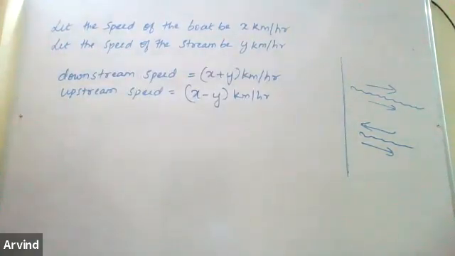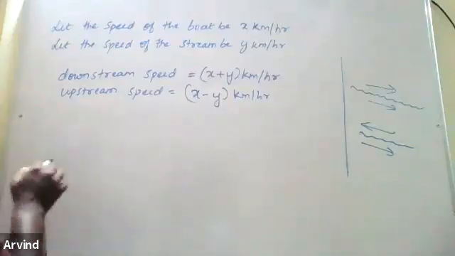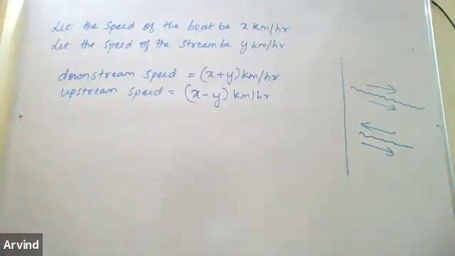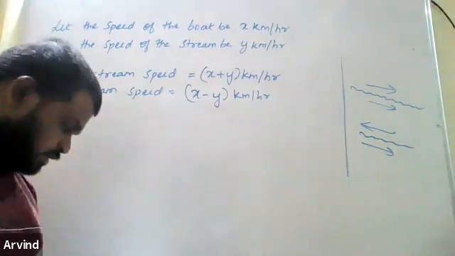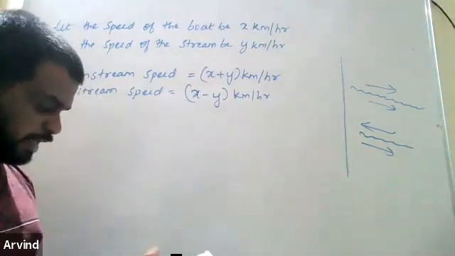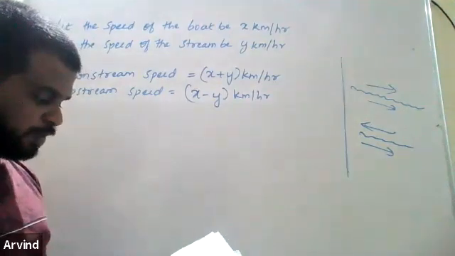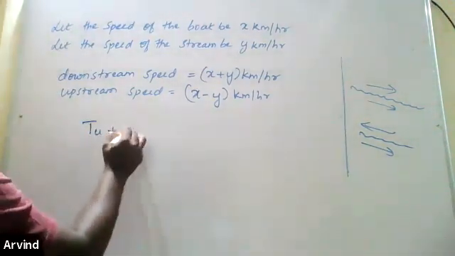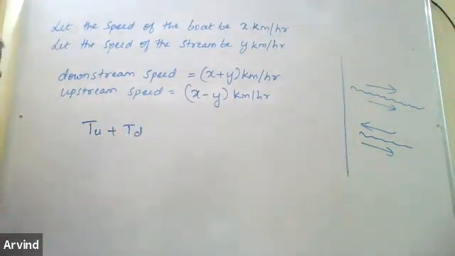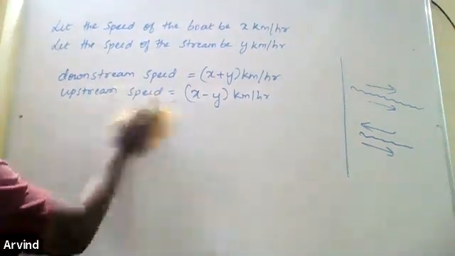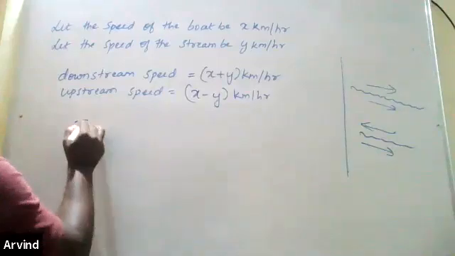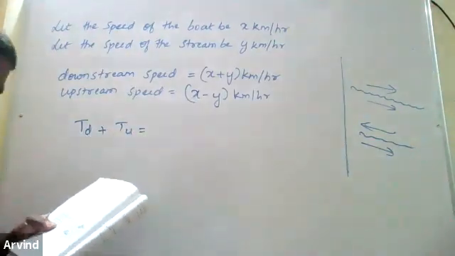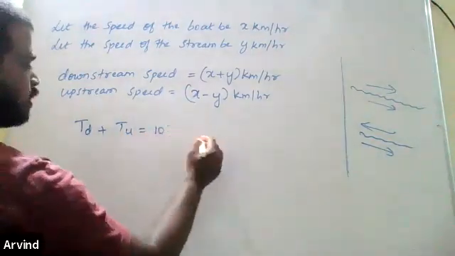Next. Now listen. In the first case, they're telling us a boat goes 30 km upstream and 44 km downstream in 10 hours. That means the time taken for the upstream plus the time taken for the downstream. Let's write it the other way round, that will be fine. Time taken for the downstream plus time taken for the upstream. If we add both the times, it comes to 10 hours.